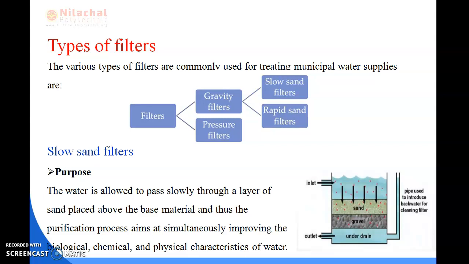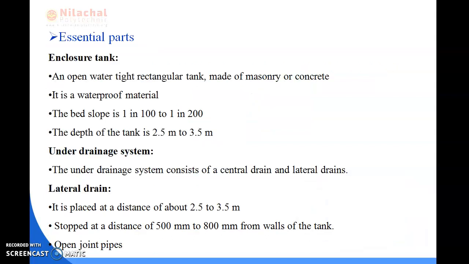You can see the water entering above the base material. And next we will be reading about the essential parts of the slow sand filter in the next slide. Thank you.